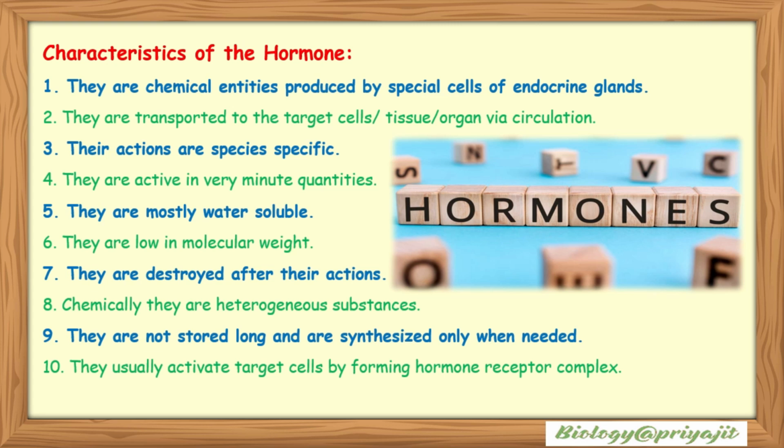They function as local signals and sometimes as circulating hormones. Characteristics of hormones. Hormones are specialized chemical messengers produced by endocrine glands and transported through the bloodstream to specific target cells, tissues and organs. They are effective in extremely small quantities, species specific in their action, mostly water soluble and typically low in molecular weight. Once their function is fulfilled, they are rapidly destroyed. They are chemically diverse. Hormones are not stored for long and are synthesized only when required.